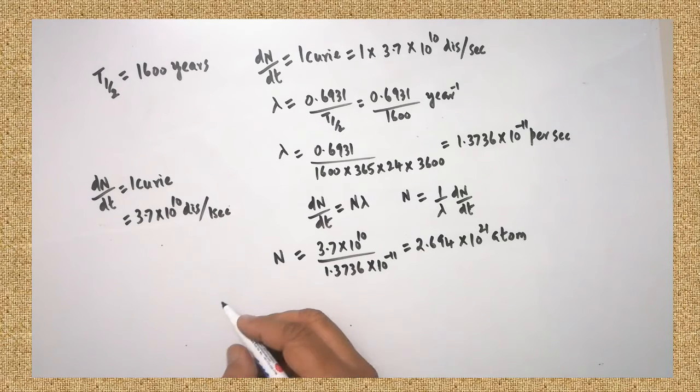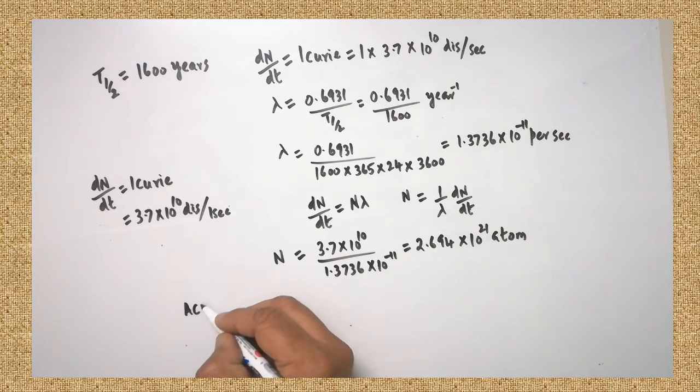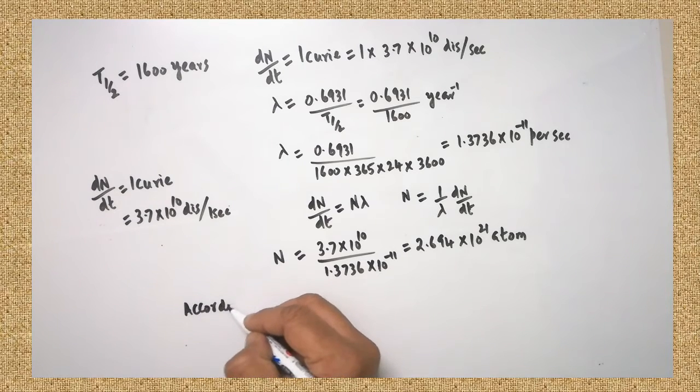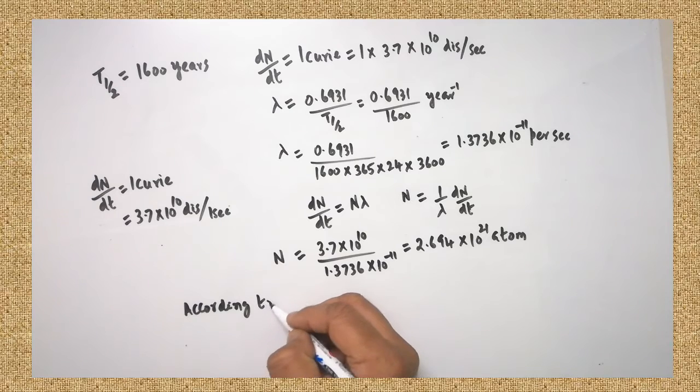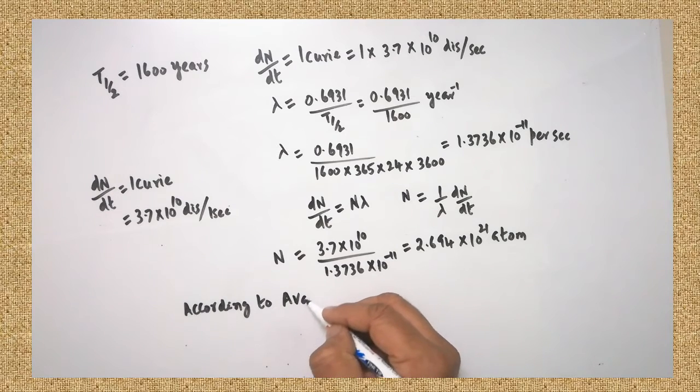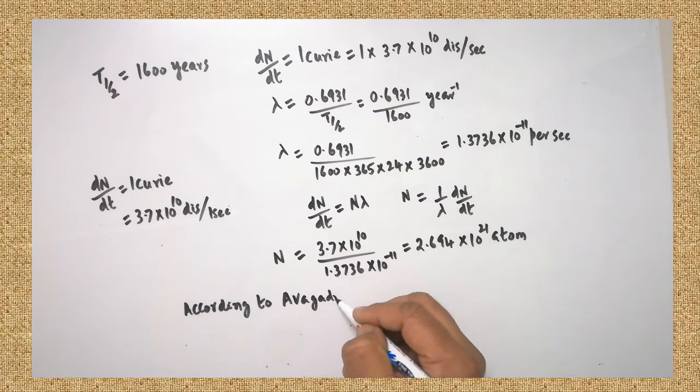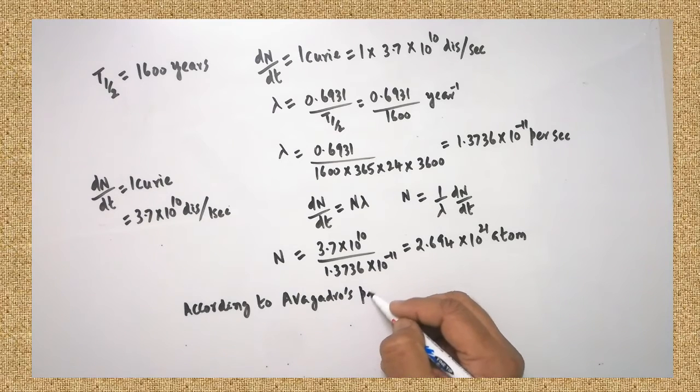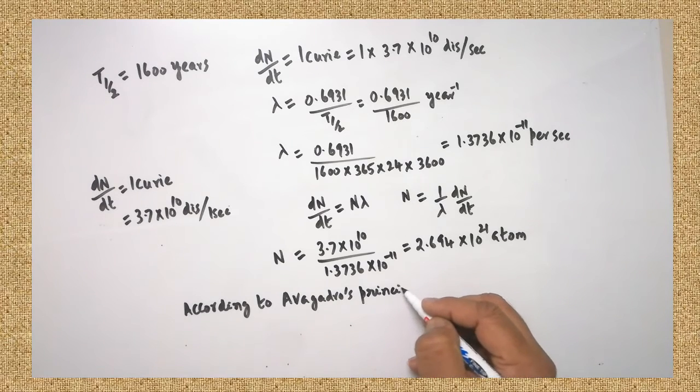Are you clear? Here, look at that. You have to write the sentence: according to Avogadro's principle. This one must be written.